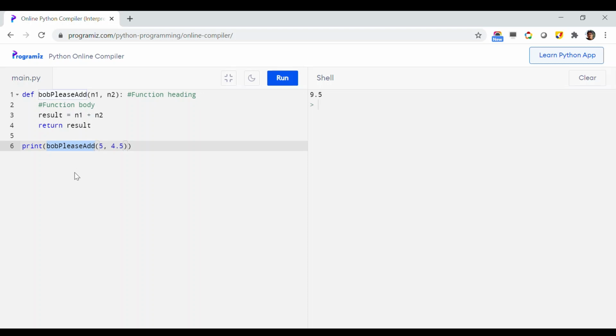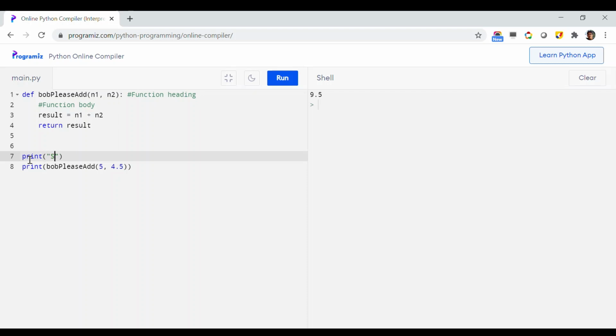For example, just to make it clear, let's say the code started executing from this line number 7 or something. So let's print some message. Let's say start the program here. So now let us see whether it prints this line and then calls this Bob please add or not.